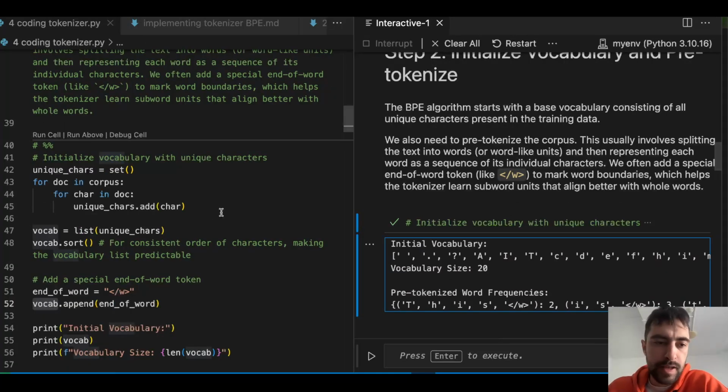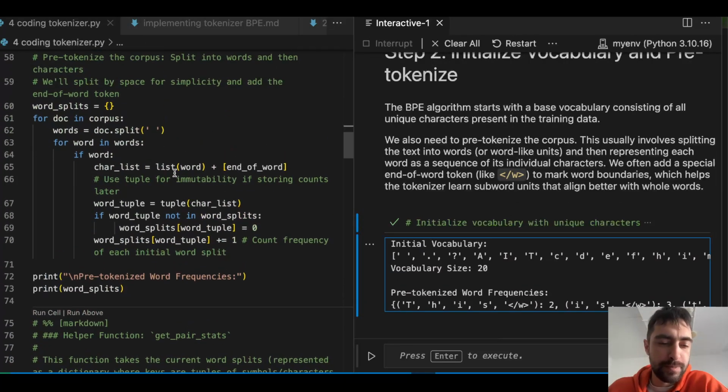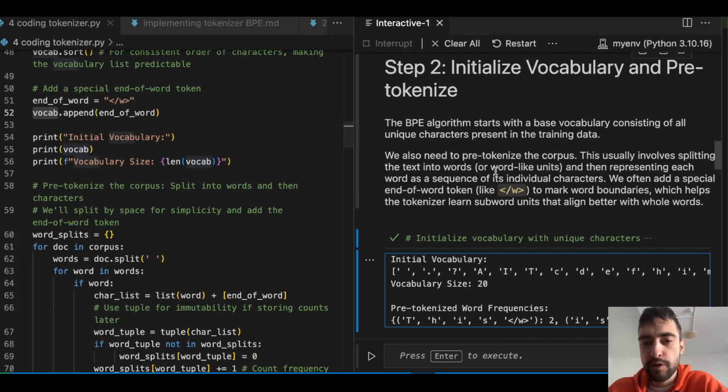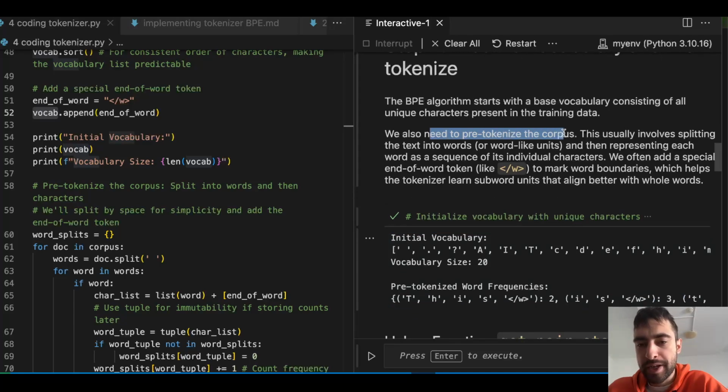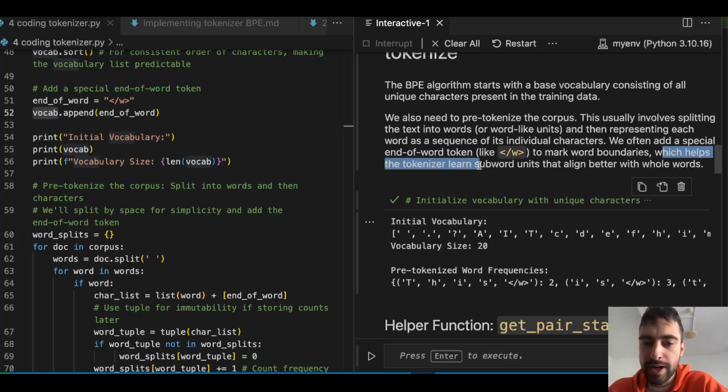So let's ignore all of the code here for now and just focus on this theoretical part. We also need to pre-tokenize the corpus. This usually involves splitting the text into words or word-like units, and then representing each word as a sequence of its individual characters. We often add a special end-of-word token, like this one, to mark word boundaries, which helps the tokenizer learn sub-word units that align better with whole words.